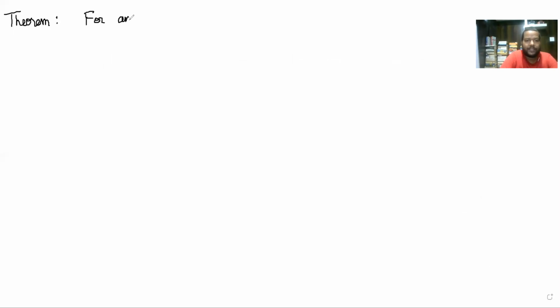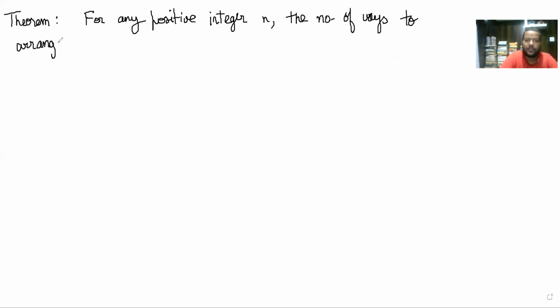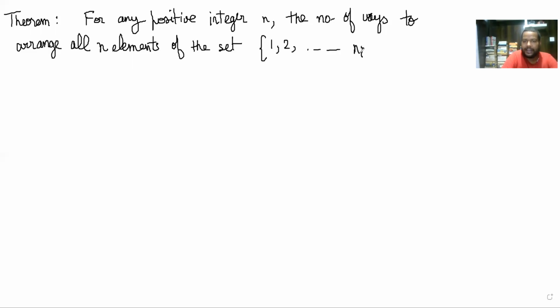For any positive integer n, the number of ways to arrange all n elements of the set 1, 2, 3 till n is equal to n factorial.